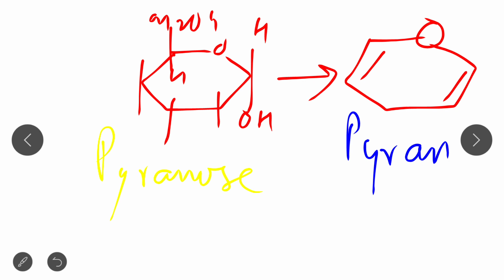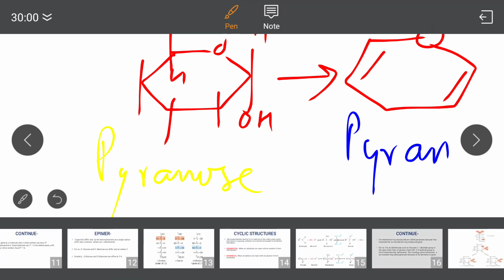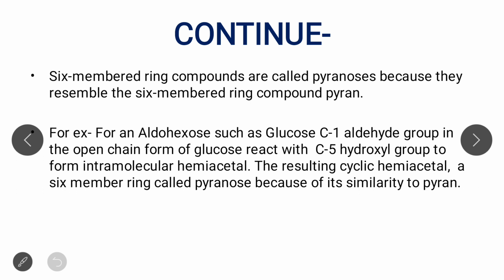Okay, clear? So this is pyranose. Here in this structure you can see that the C1 glucose aldehyde group, in the open chain form of glucose, reacts with the C5 hydroxyl group. That is, C1 of glucose reacts with C5 of glucose, the hydroxyl group. The aldehyde group reacts with the hydroxyl group, and here hemiacetal is formed.